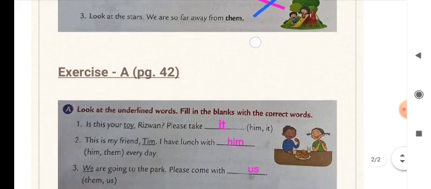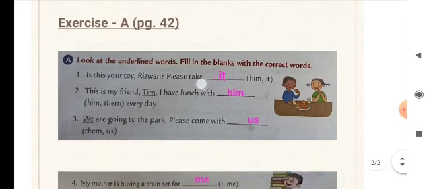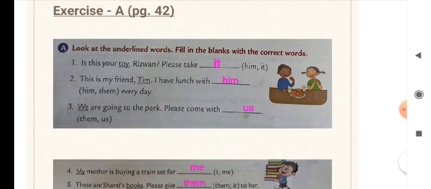Now let's do exercise 8. This exercise you are going to do in your copy. Look at the underlined words. Fill in the blanks with the correct words. So two options are given. You have to choose the right one.